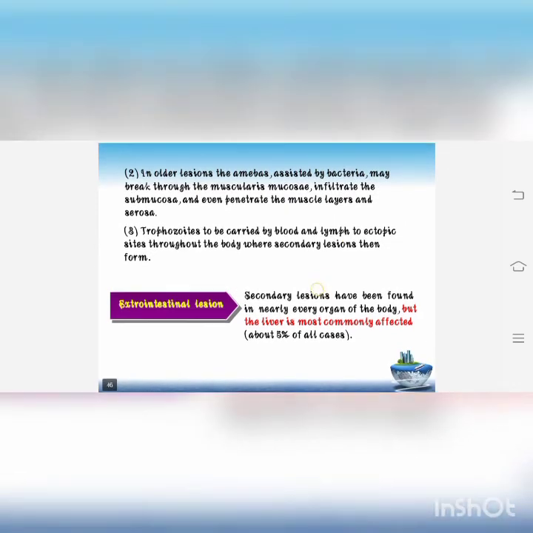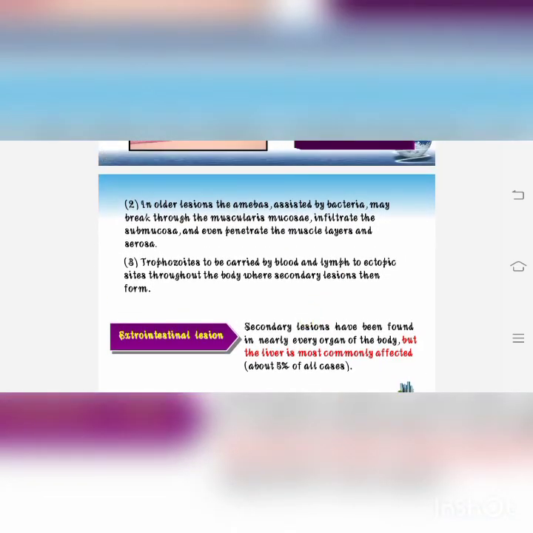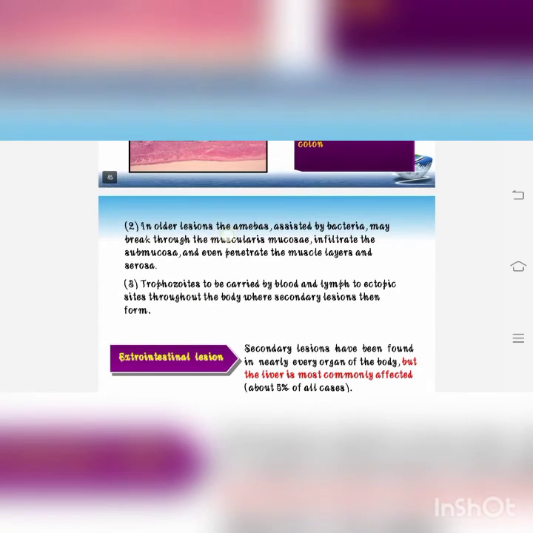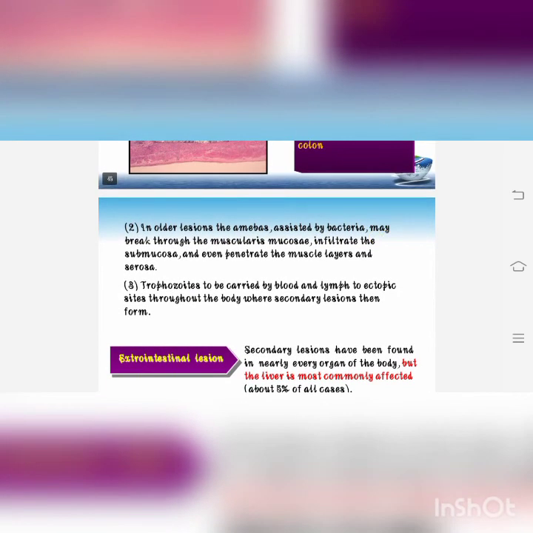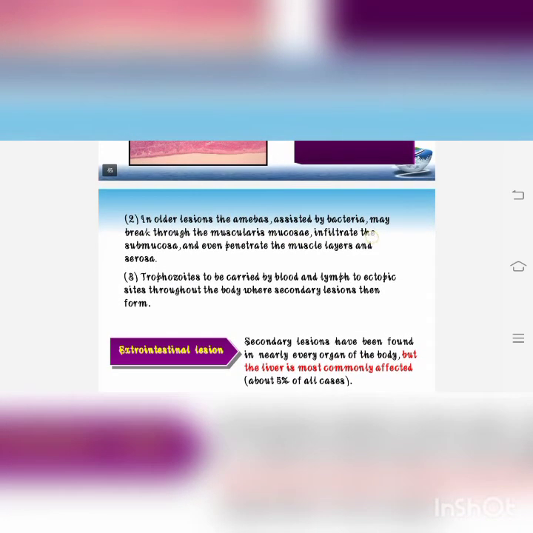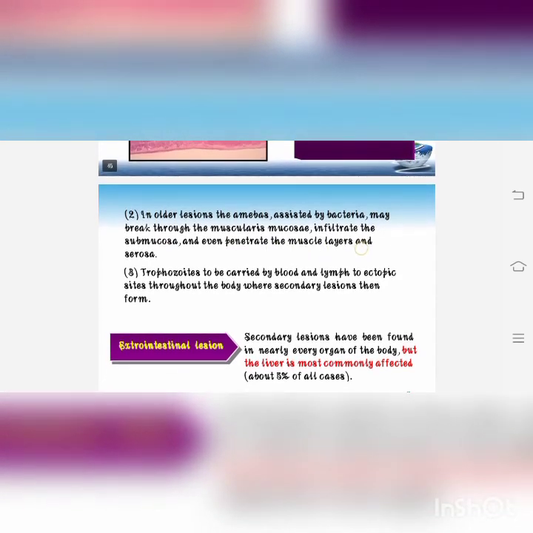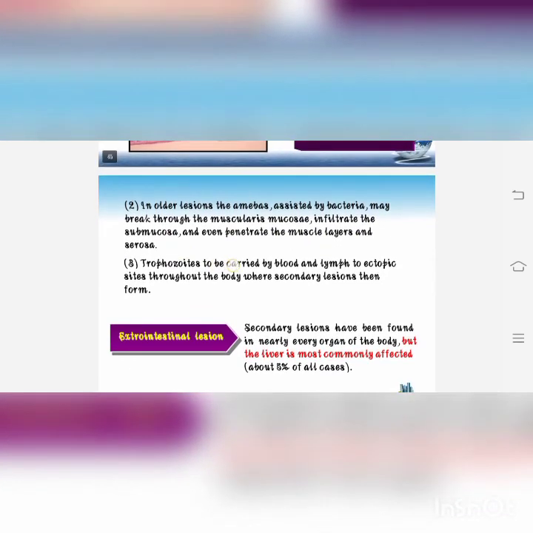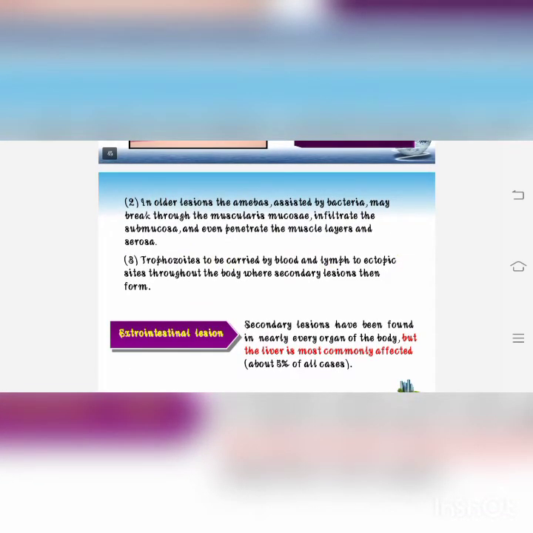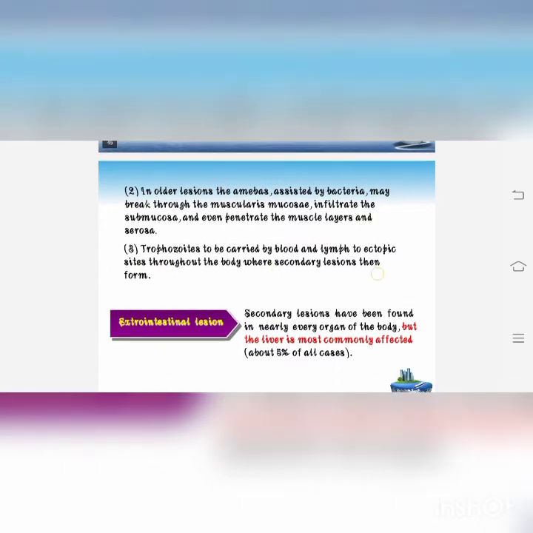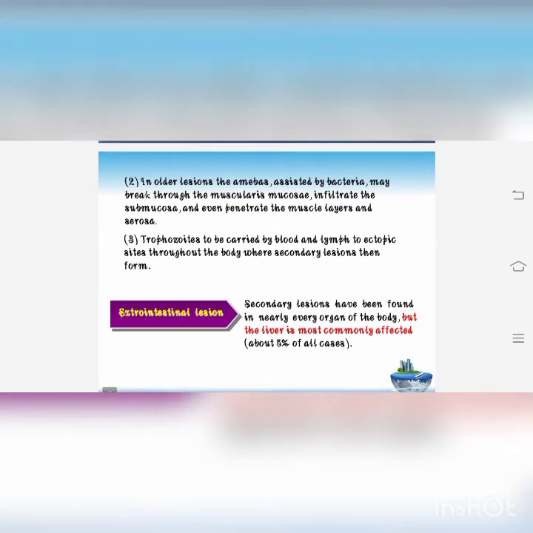And next, the incubation period is up to 4 to 5 days, and the symptoms are blood and mucus in the stool, and ulcers, and some cases are asymptomatic. Now see, in older lesions, the amoebae assisted by bacteria may break through the muscularis mucosa, infiltrate the submucosa, and even penetrate the muscle layers and the serosa. Trophozoites may be carried by the blood and lymph to ectopic sites throughout the body, where secondary lesions then form. So the secondary lesions are mainly formed because of the flow of blood and lymph.